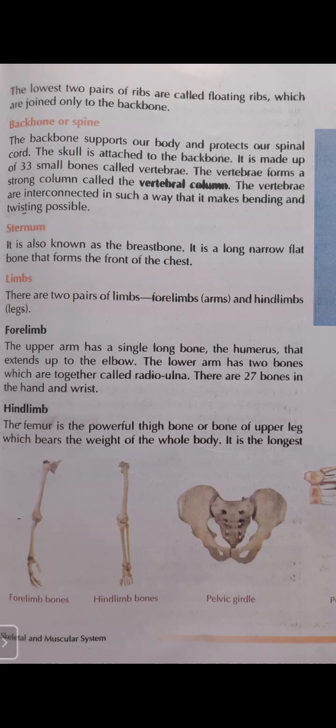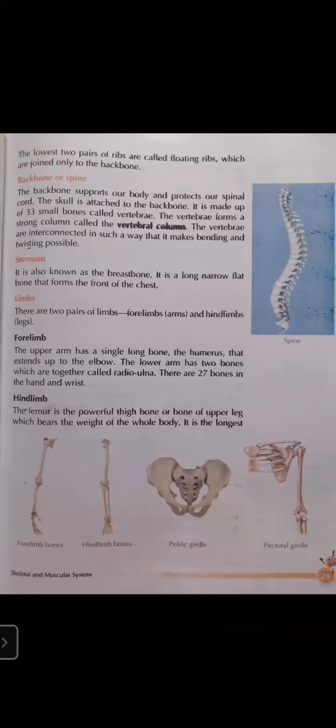So there are two pairs of limbs. One pair means two articles, two numbers. So two pairs means four limbs. Four limbs means two arms and two legs. So students, this is the topic for today. I'm going to revise this topic again.